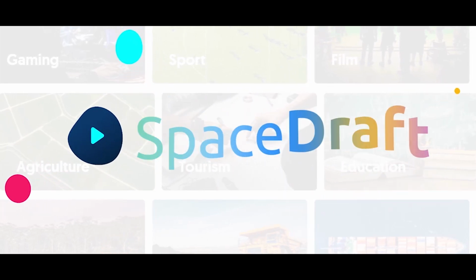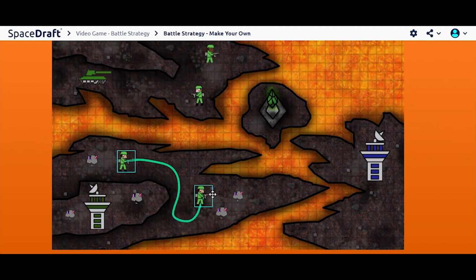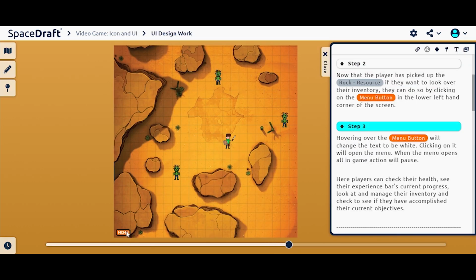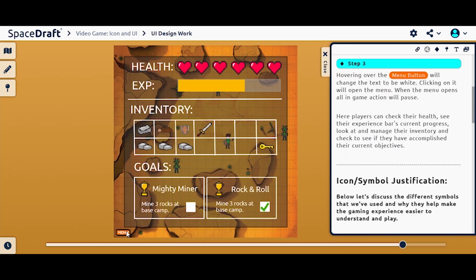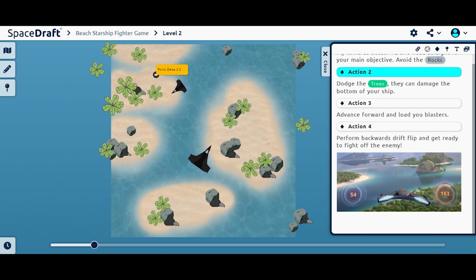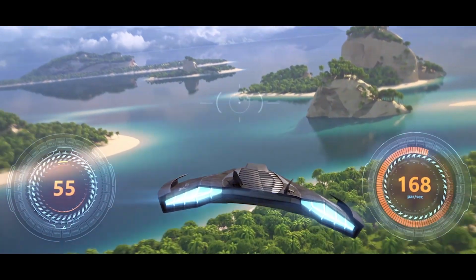Let's redefine game design docs. With SpaceDraft, you can plan any game faster than you can think it. It's a great way to take the thoughts inside your head and put them into a digital space. Organize and flesh out your ideas so that anyone can understand them and get everyone on the same page for when you make that final product.